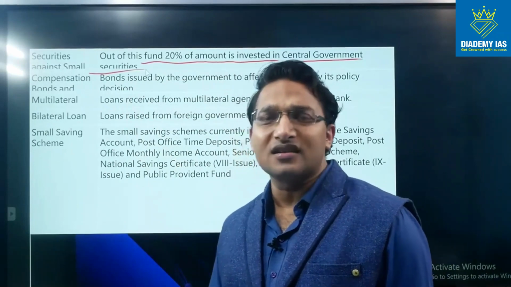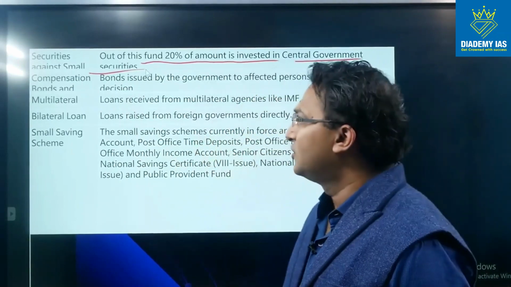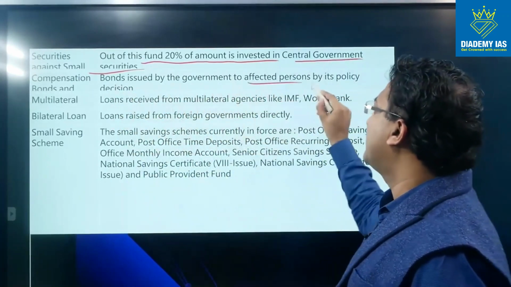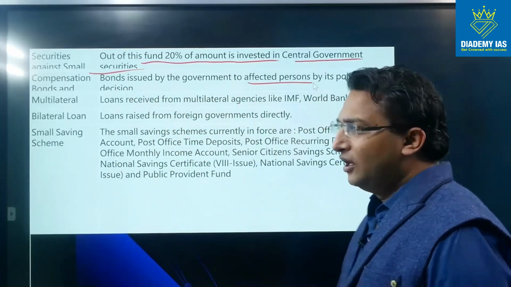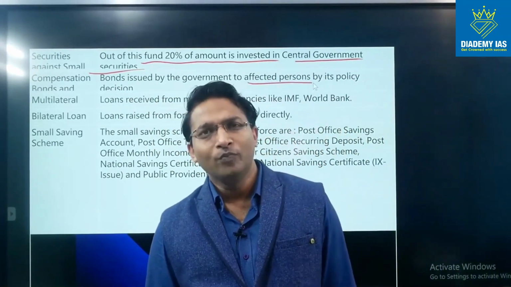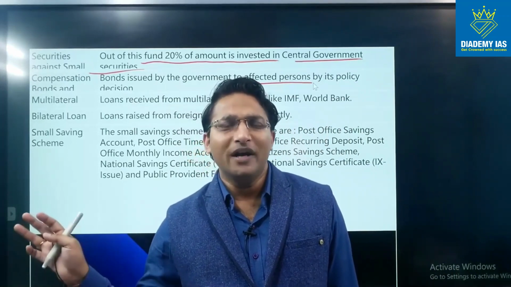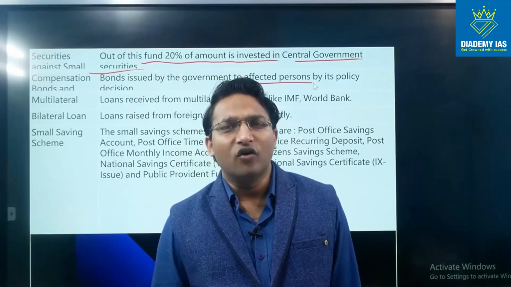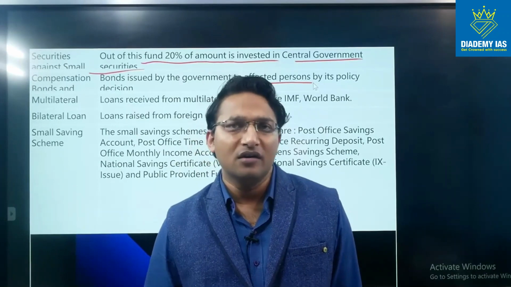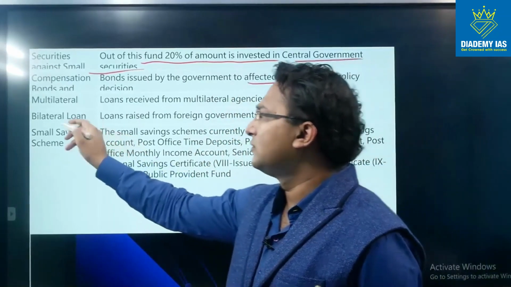Compensation bond. Various kinds of bonds are issued by the government to compensate individuals or institutions. These are bonds issued by the government to persons affected by its policy decisions. Many times you might have heard about the land acquisition policy. When the government builds some infrastructure project, it might require the land of different individuals. At that time, a compensation bond can be given to different individuals, right? Multilateral loan.